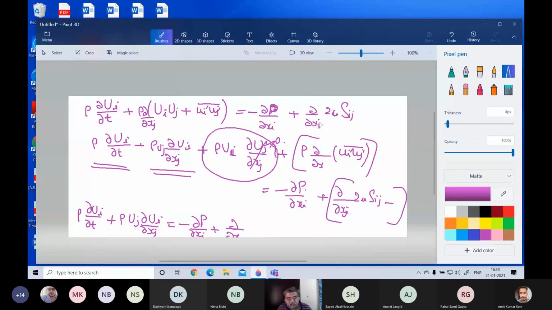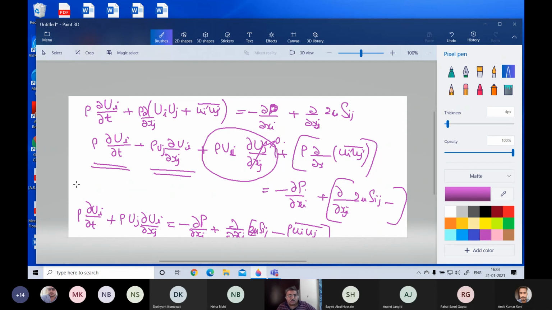I forgot that, there is a 2 mu here. Yes, 2 mu Sij, right? Yes, I think this is right. So dou p by dou xi plus dou by dou xj of 2 mu Sij minus this thing.